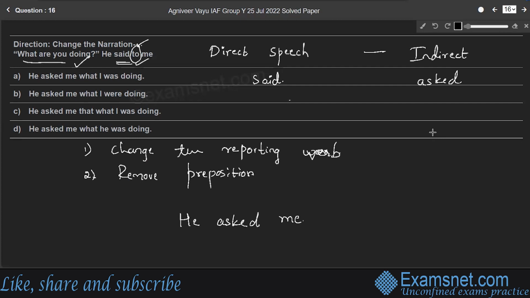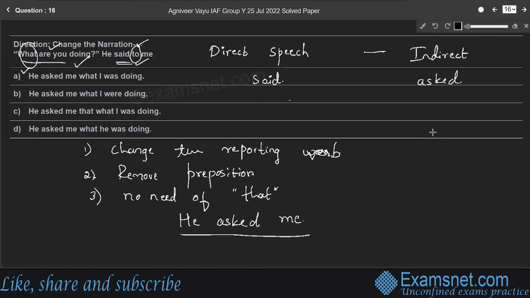In the direct speech, the sentence is an interrogative sentence. It starts with what, right? Therefore, if a sentence starts with what, that is an interrogative sentence, no need to introduce that in the indirect speech. The general rule is, in other cases, he asked me that, we introduce that. Therefore, here, since the sentence is interrogative, no need to write that, right?